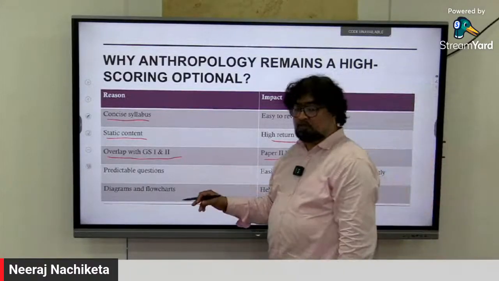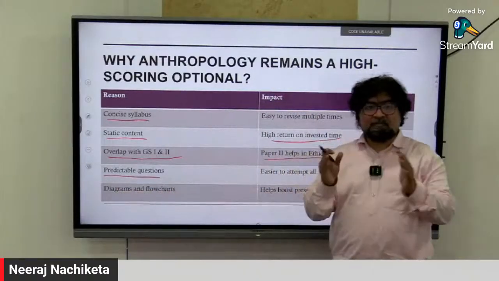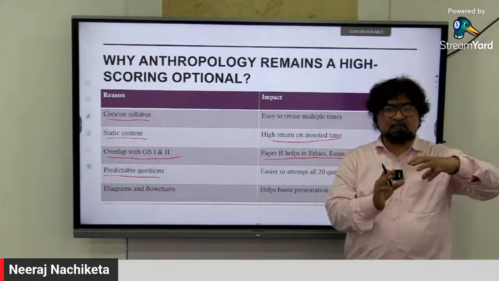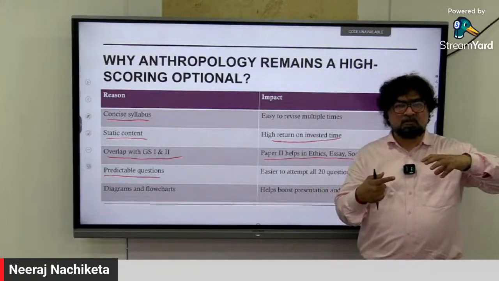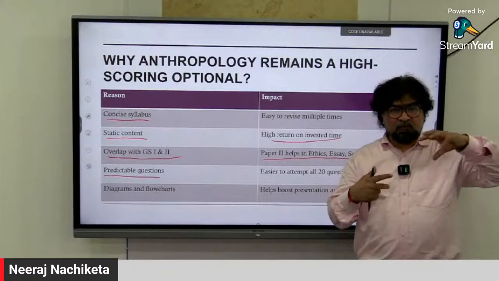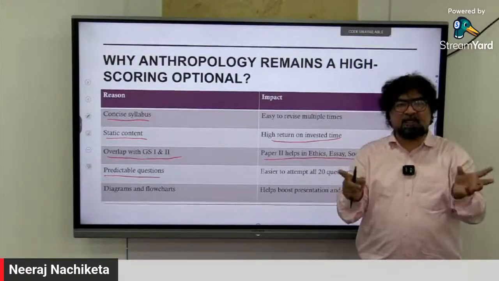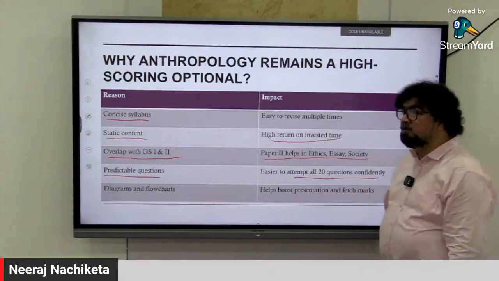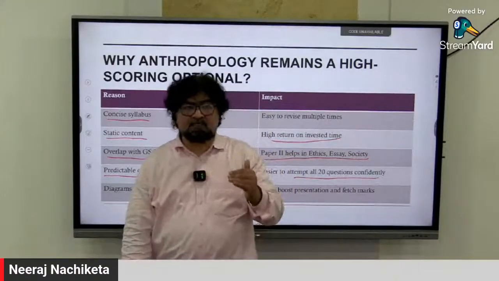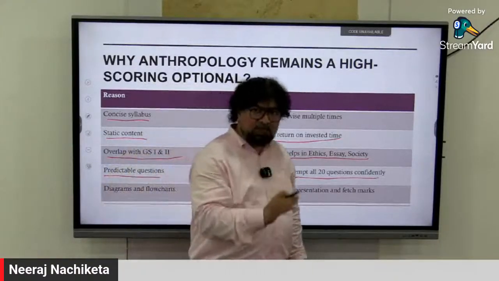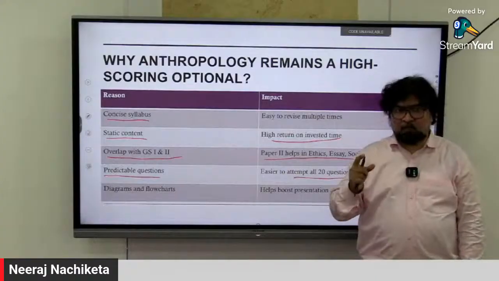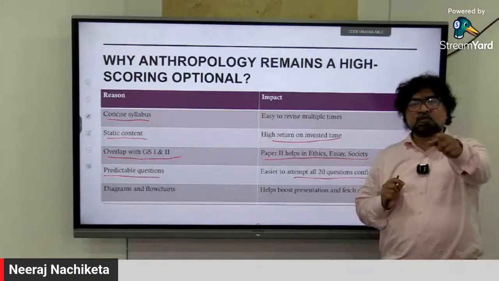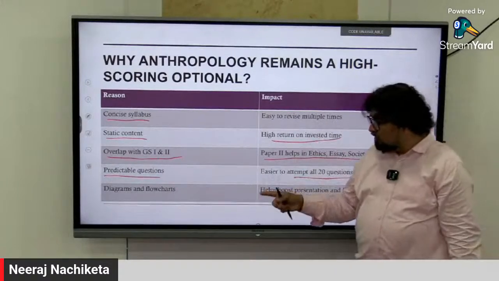Now, predictable questions. You can predict questions. If you look at the last 10 years, previous year questions, PYQs of mains exam, कुछ ऐसे थीम है, repeated themes है. If you prepare those topics very well in both paper 1, paper 2, you can predict ये area है where the question comes, I'll write it down. So that comes easier to attempt all 20 questions confidently. अगर predictability किसी subject का होता है तो आपको बहुत बड़ा advantage क्या मिलता है कि आपको prepared हो 20 questions in the paper 1, you write every answer and that gives you the score in the optional. Then what comes: diagrams and flowchart.